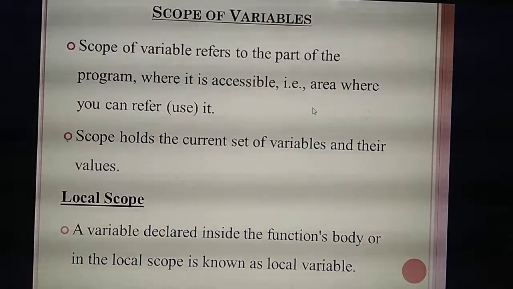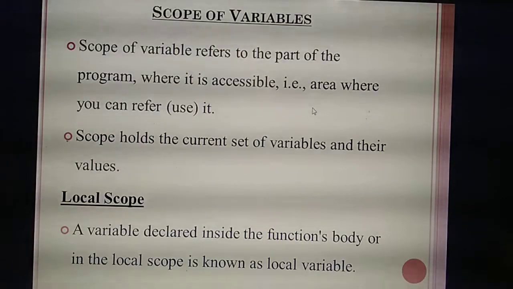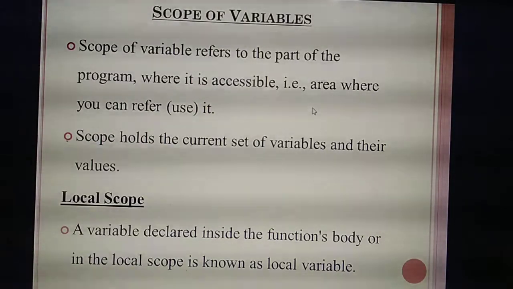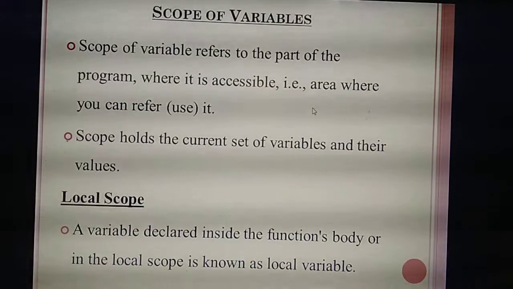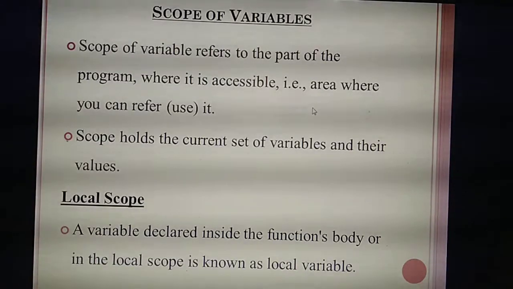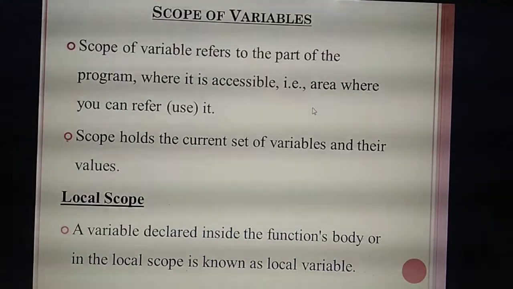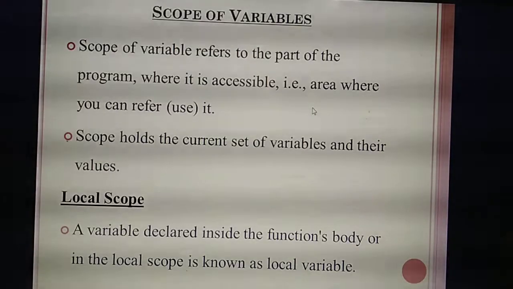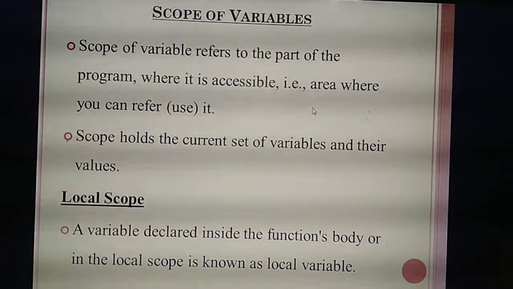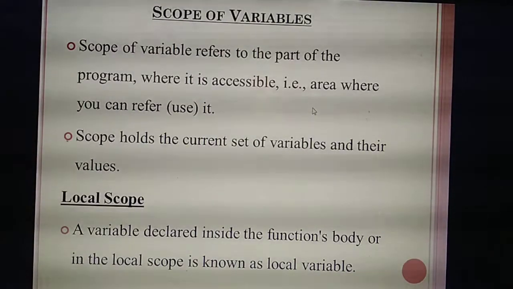So what do you mean by scope? Scope means visibility of variables. What do you mean by visibility? In which part of the program the particular variable needs to be visible, or in which part of the program you are going to use the particular variable, or in which part of the program you are going to access the variable, that we are calling as what? Scope. That only, simply, we are saying as visibility of variables.